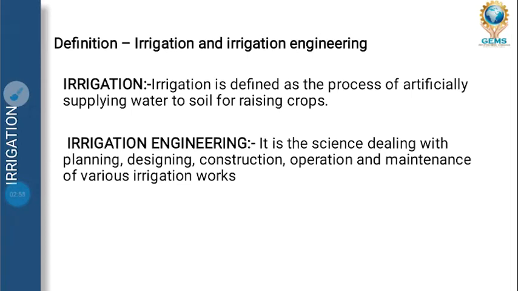Like canals, which are made from the diversion head and the main river, just to supply water from one source to another, so that farmers can use it without any problem. So we are using engineering in irrigation to develop our planning, designing, construction, operation and maintenance. Okay, so this is irrigation engineering.